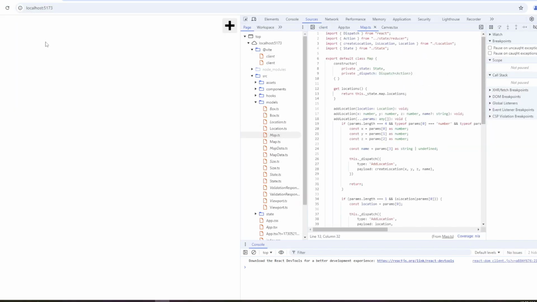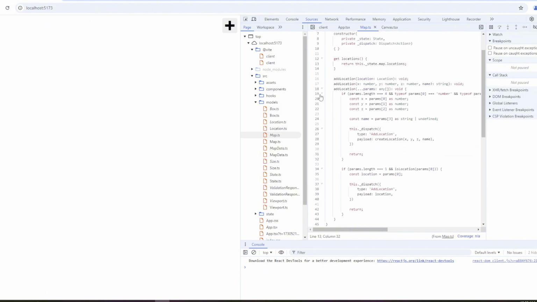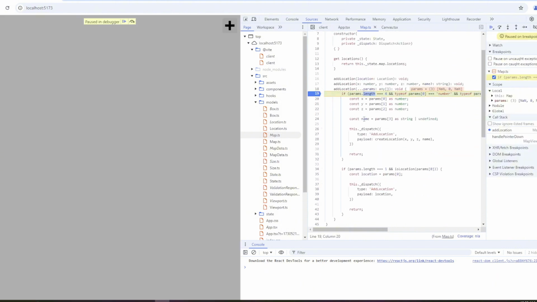Let me see about this now. Refresh. Still not working, but no errors. Let's see why we're not working here. Am I calling location? I've got a NaN. That's not what we want. So let's go to the call stack one higher.